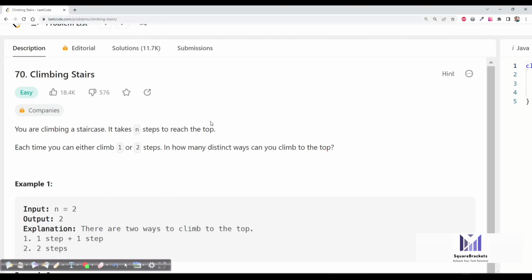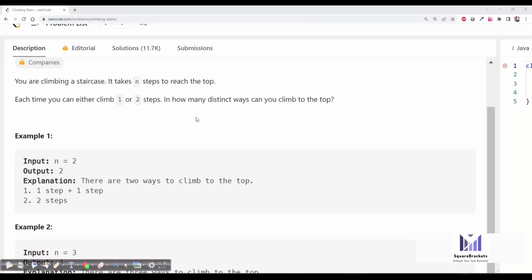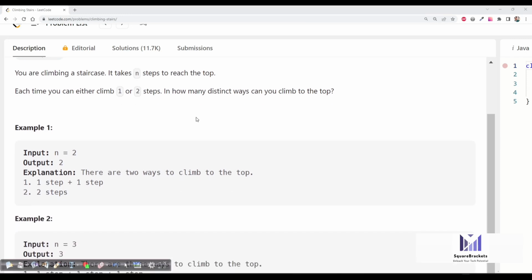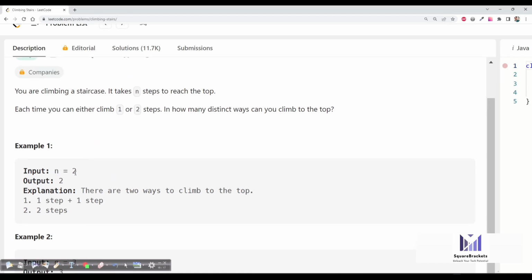So let's talk about our next question, that is climbing stairs. This is the question that we have to understand first. According to this climbing stairs question, an input n is given to you, that is 2, and the output will be 2. Now what exactly does it mean?